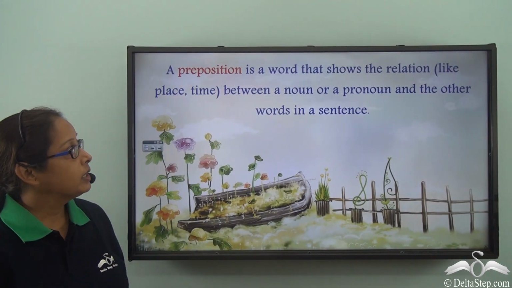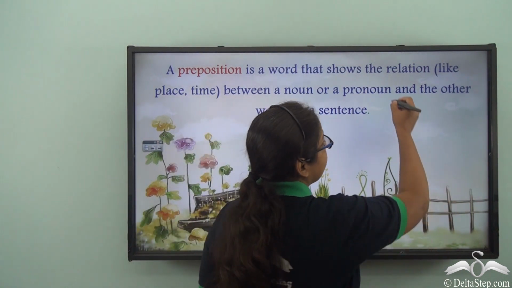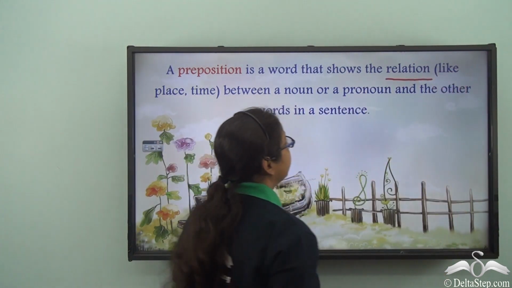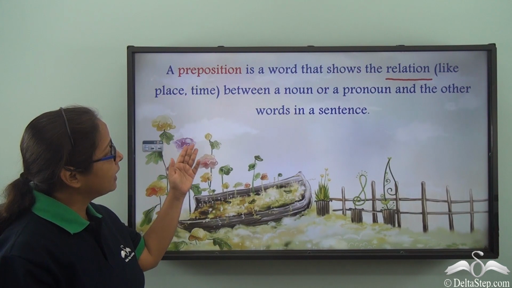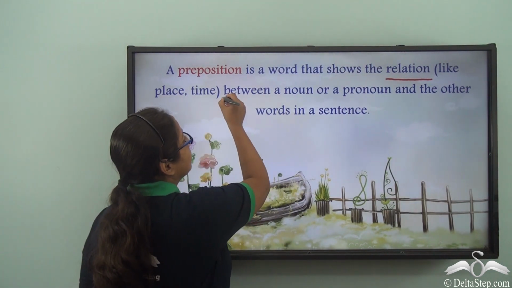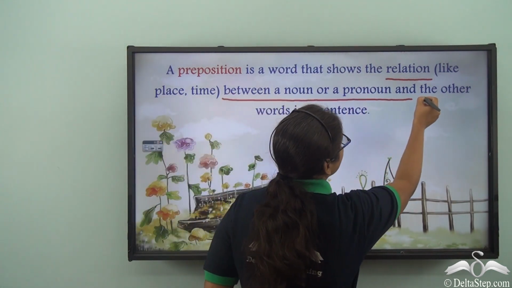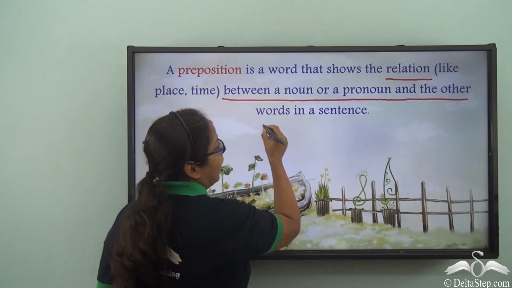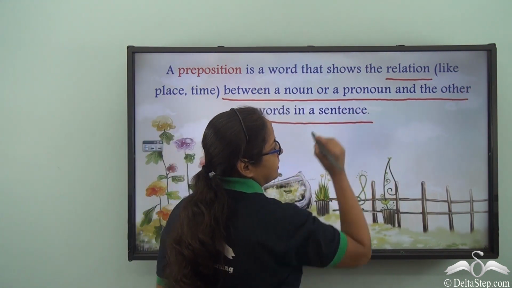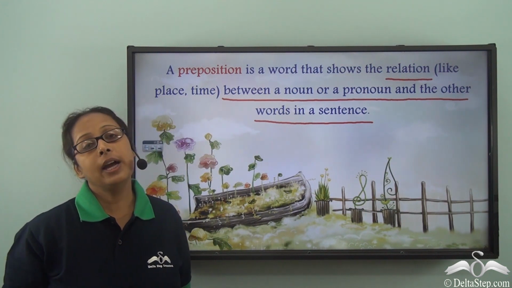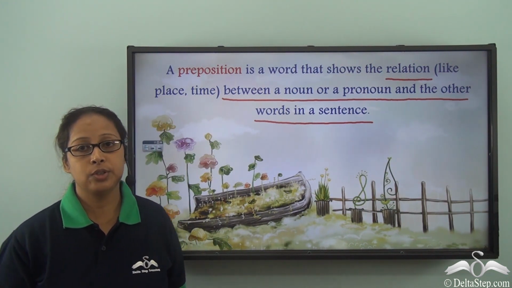A preposition is a word that shows the relation, like place and time, between a noun or a pronoun and the other words in a sentence. So today we are going to learn some more prepositions.